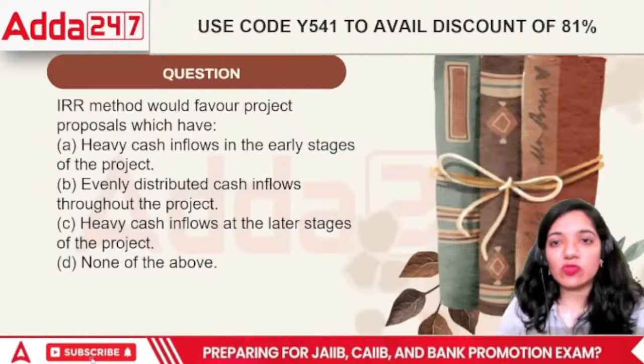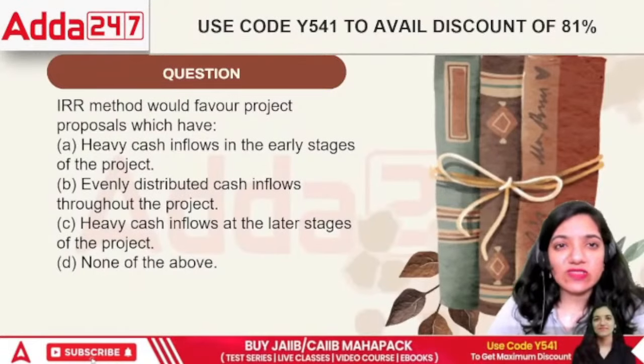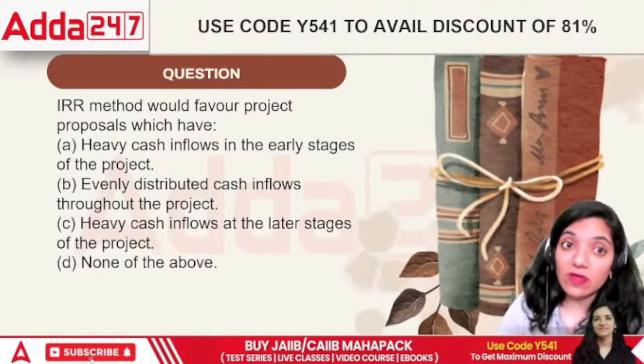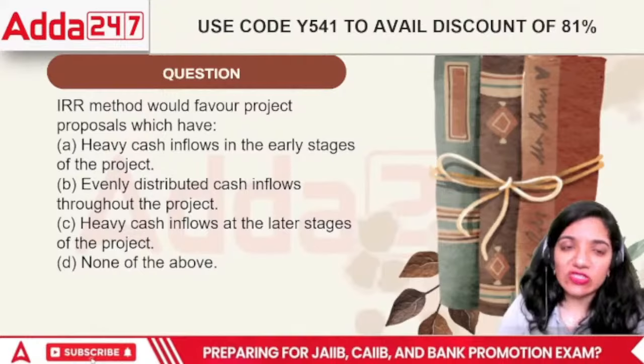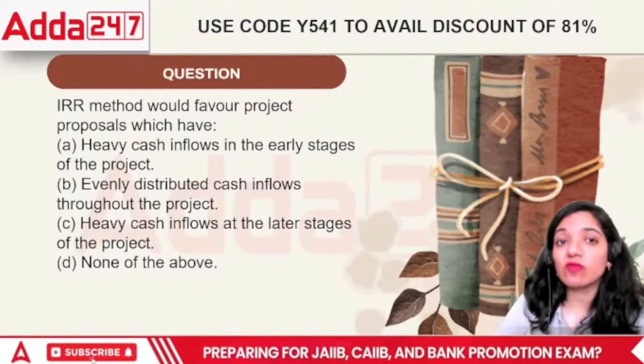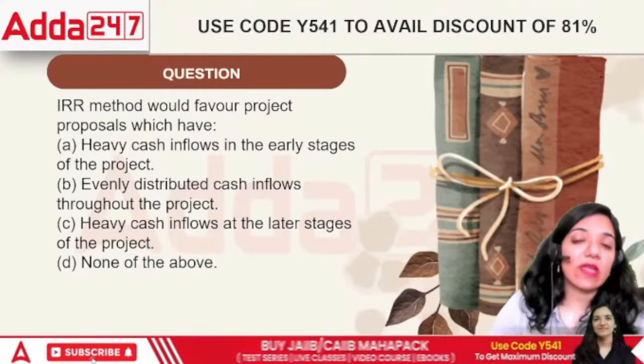So here comes the first question. This question relates to module B. This question says that IRR would favor project proposals which have heavy cash inflows in the early stages, evenly distributed cash inflows throughout the project, or heavy cash inflows in the later period, or none of the above.